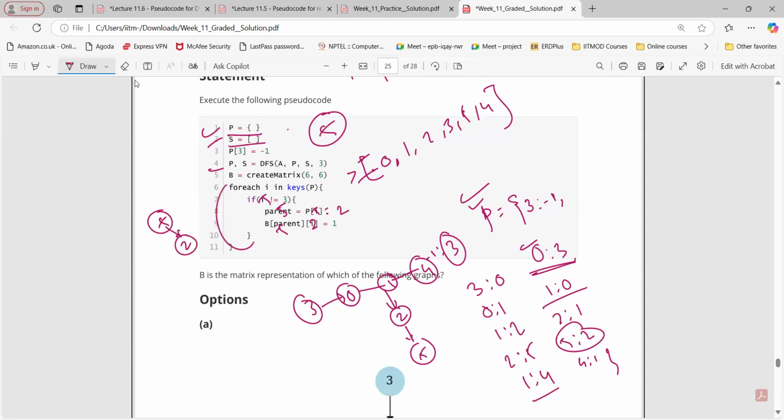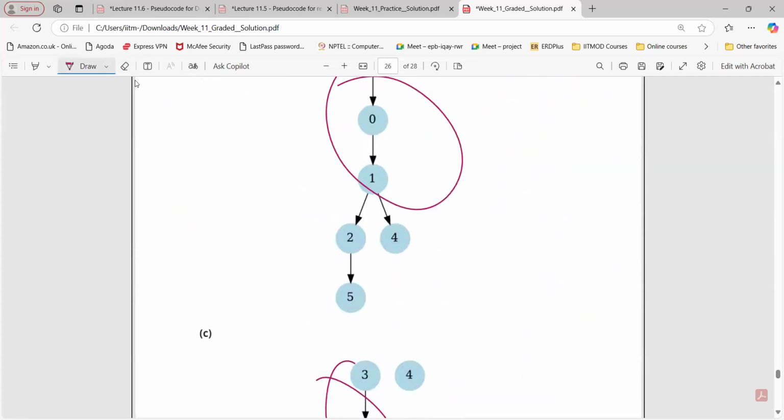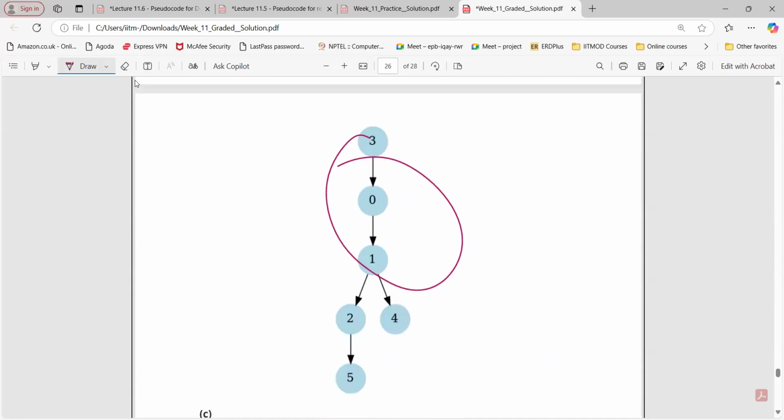Yes, sir. Again, if we go and find out when i equals 2, in matrix B we are just creating a parent to child relation and we will give that value only one, where we have parent and child. Then in the matrix only 5 values will be one in each row. Whatever the number of edges we have, that will be 5. So 1, 2, 3, 4, 5 only, right? Okay, 5 only.